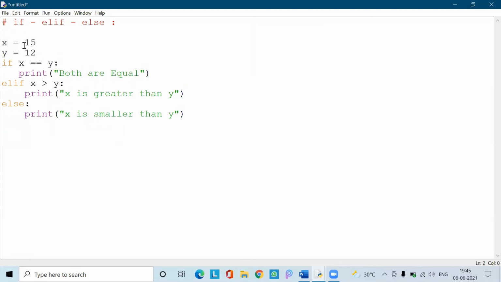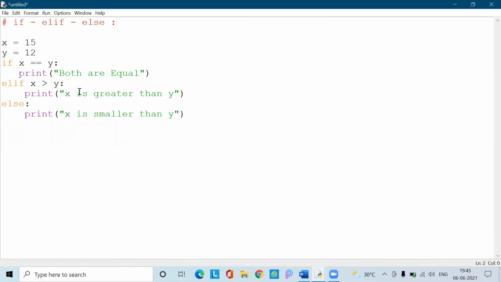See here, 15 is the value that I have assigned to the variable x and 12 is the value assigned to the variable y. The first if condition says that if x and y have the same values, we need to get both are equal. The second condition says that when x is greater than y, it should return x is greater than y.